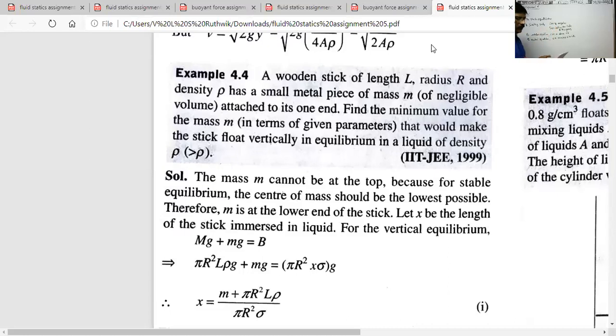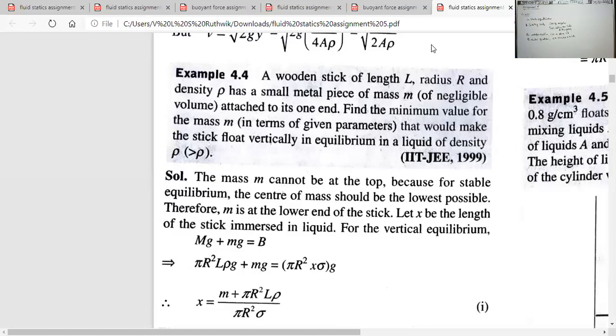So here they asked for the stick to be under stable equilibrium vertically, what should be the minimum mass of the body fixed to the stick? That is the question they asked. For equilibrium means stable equilibrium only. Otherwise, they will mention clearly whether the equilibrium is unstable or neutral. If it is not mentioned, equilibrium means stable equilibrium only. So you have to consider the stable equilibrium.